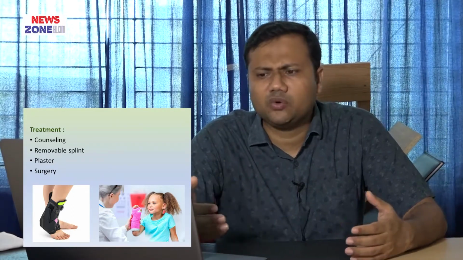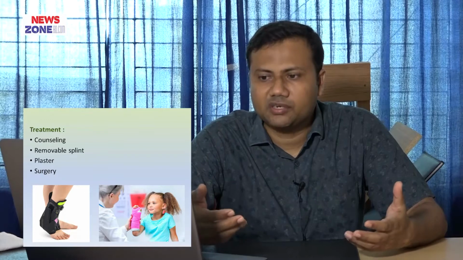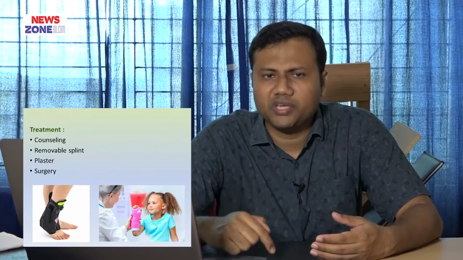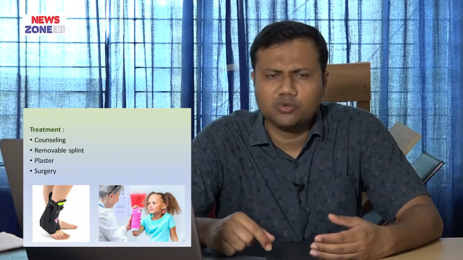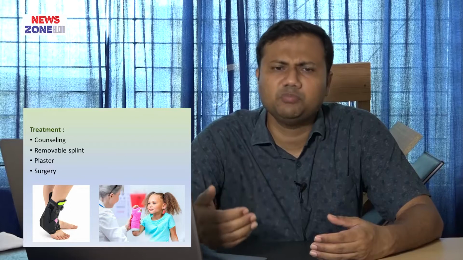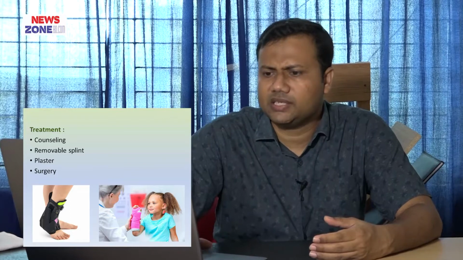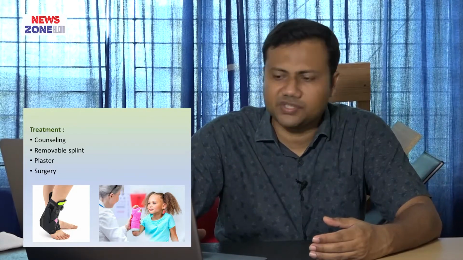For fracture we can apply some removable splints, we can give plaster, sometimes elevation in the elbow bag is sufficient, and very rarely we can do surgery if there is a physeal injury or growth plate injury, or any displaced fracture. In that case, sometimes we do surgery with minimally invasive procedure or minimum injury to the soft tissue and bone. Here we can see there is a boy with his ankle injury wearing a removable splint, or this beautiful baby is wearing a plaster for his fracture.